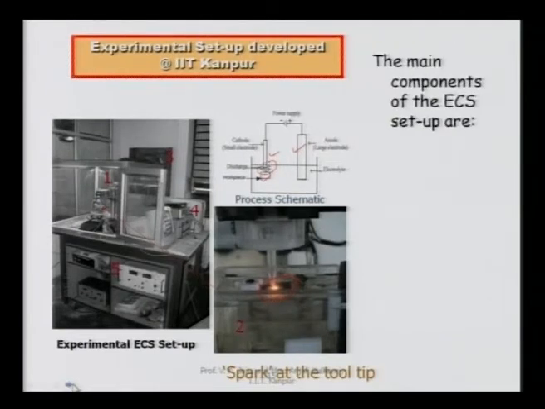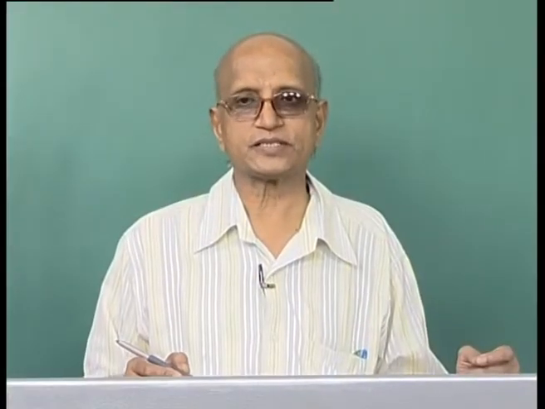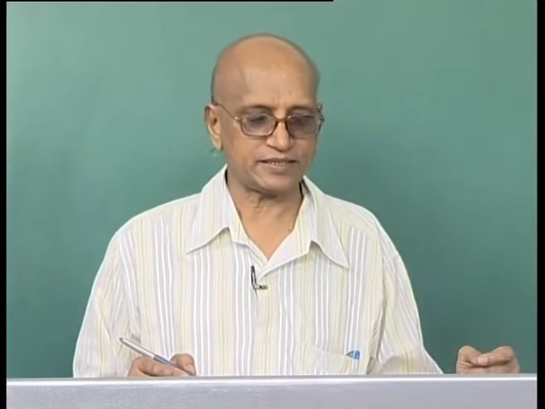The main components of the electrochemical spark setup are the machining chamber, as you can see in the top left hand side picture, and the ECS cell. There is an exhaust system, because whatever gases are evolved during electrochemical spark machining should be exhausted outside, otherwise they will be harmful for the operator, people standing near the setup, as well as the machines near the setup.